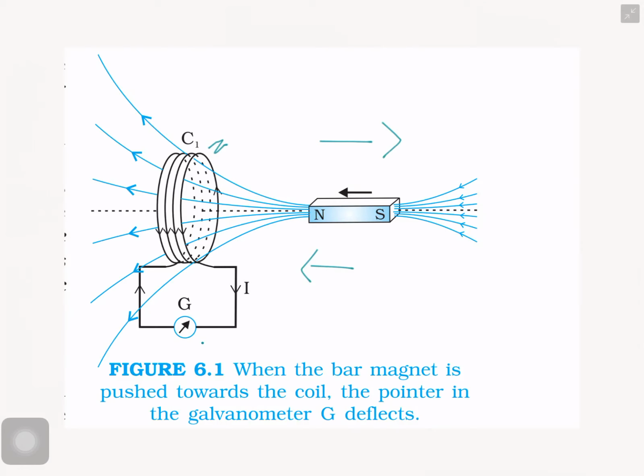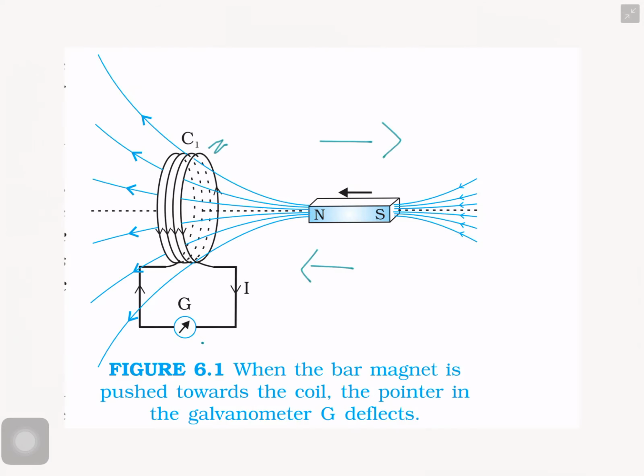So whenever the magnet moves towards the coil or away from the coil, the flux changes and the magnetic field varies. Due to the variation of the magnetic field, current is induced in the coil C1, so the deflection is produced. From the first experiment, the conclusion is that a varying magnetic field will induce the electric current.